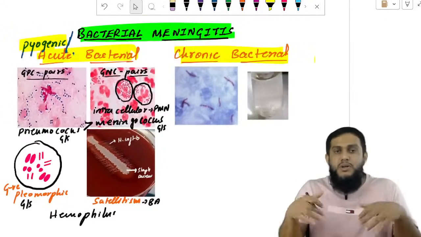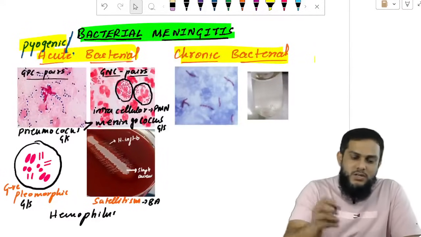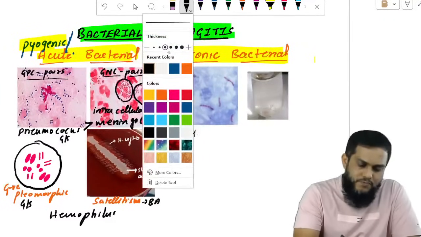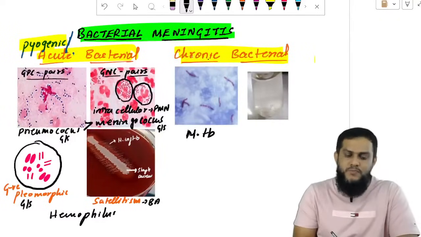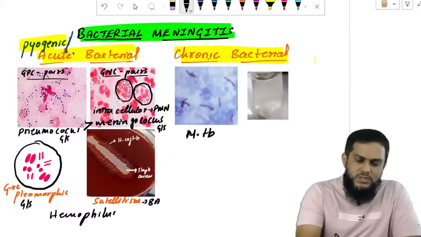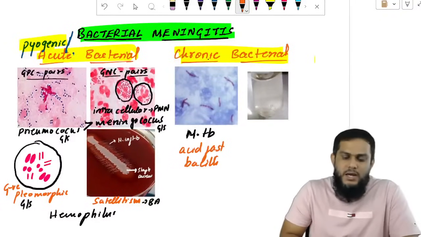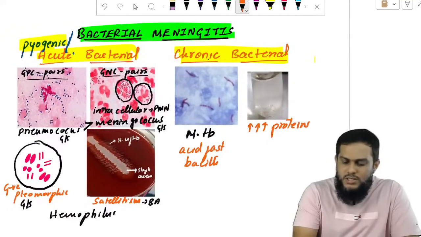So these are the three important bacteria which cause acute bacterial meningitis. Coming to chronic bacterial meningitis: chronic bacterial meningitis is caused by Mycobacterium tuberculosis. Mycobacterium tuberculosis is an acid-fast bacterium, and that's why you can see acid-fast bacilli with acid-fast staining. And proteins will be elevated, elevated proteins in the CSF.